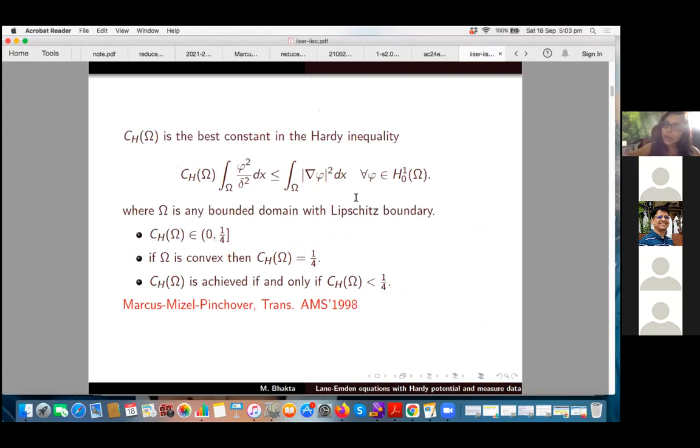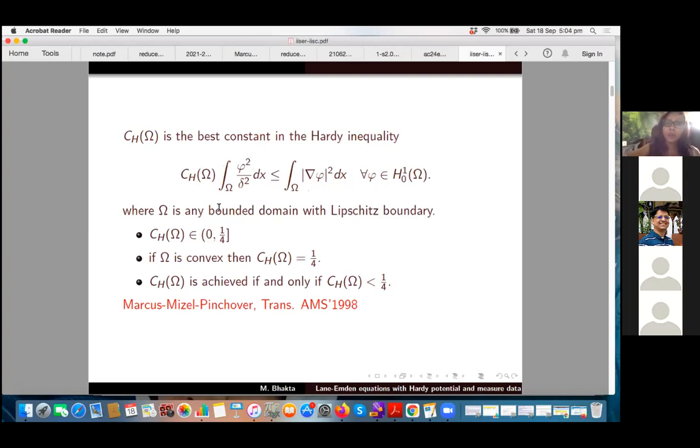This is the classical Hardy inequality, which states that you take any H_0^1(omega) function. H_0^1(omega) functions are just L2 functions whose gradient is also L2 integrable, and which vanish on the boundary in the trace sense. So you take any H_0^1 function, and you can control the L2 norm of phi by delta by the L2 norm of the gradient. That's the Hardy inequality, and C_H(omega) is the best constant in this Hardy inequality.